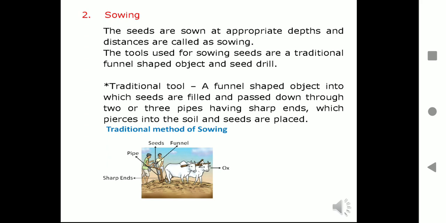Some tools are there for sowing seeds. The first one is a traditional tool, a funnel-shaped thing into which seeds are filled and passed down through one or three pipes having sharp ends, which pierce into the soil and place the seeds there. It is a tool used traditionally, where it pierces into the soil and seeds are placed. You can see the picture, it is given in your NCERT books.